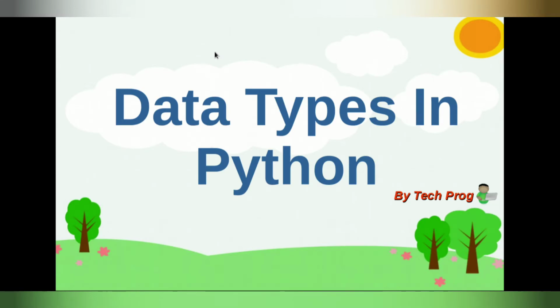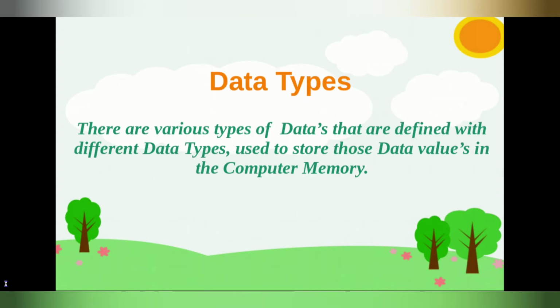Okay, let's play these slides. Okay friends, let's start data types in Python. Guys, first we have to know what data types are. There are various types of data that are defined with different data types. Means there are different types of data values, but we have to define them.